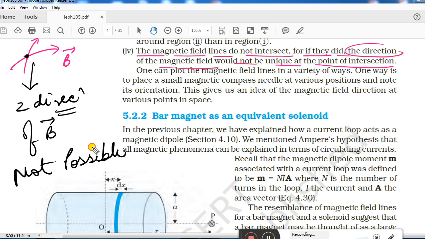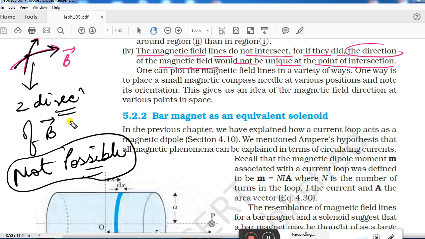That means magnetic field lines also will not intersect with each other, because it will not be possible for the magnetic field to have two directions at a particular point, right?